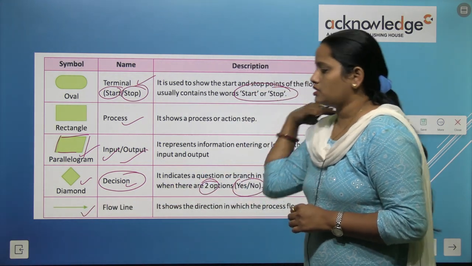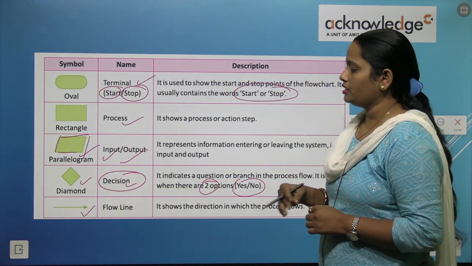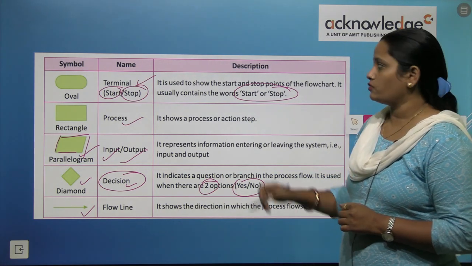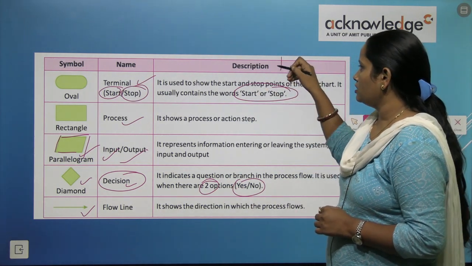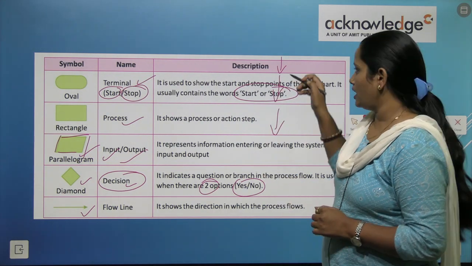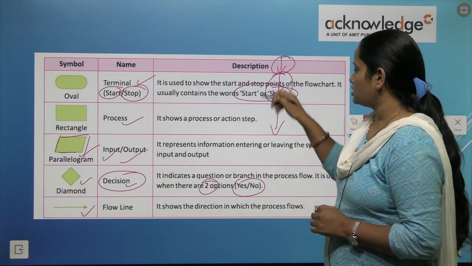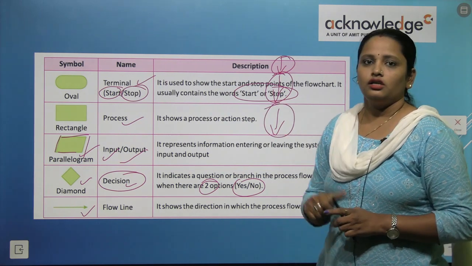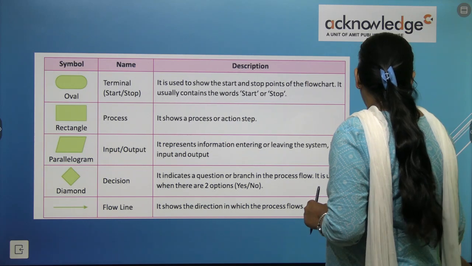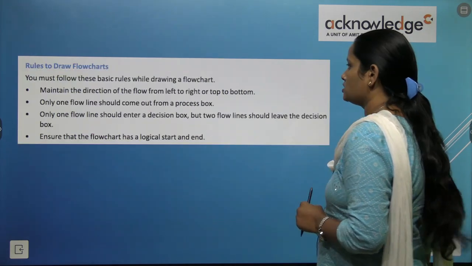Next one is this flow line. It shows the direction in which the process is flowing. So whenever we write down the steps, we use these flow lines to indicate that this one is first, then this is second, and this one is the third step. So these are our symbols.